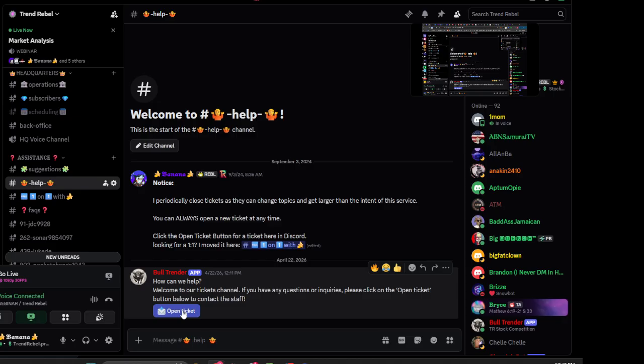I close tickets when I think I've answered them. So if I think I've answered them, I will close it. It'll be gone. Do not be offended or think that you can't open another ticket immediately after. Please feel free to open another ticket. Don't worry about that at all. I just like clearing them from my desk. If I kept scrolling down, you'd see that I have hundreds of tickets and I just try to close them.